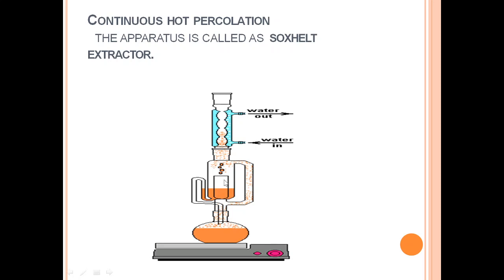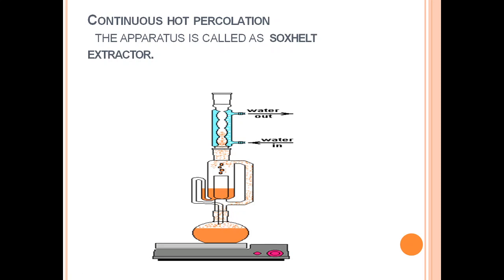So what happens after that? The vapors enter the condenser through the side tube and get condensed into the hot liquid which falls into the column of the drug. Now when the extractor gets filled with the solvent, the level in the siphon tube also rises up to its top. The condensed liquid keeps rising up to the level of this siphon tube, and then it runs back into the flask, thus emptying the extractor.